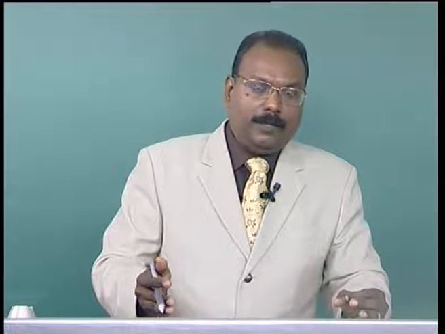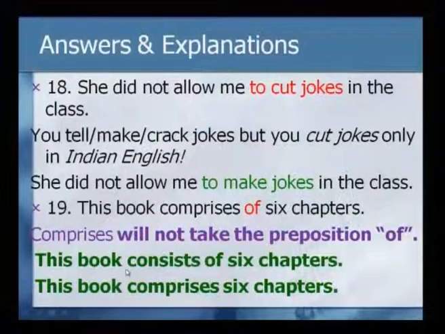Now, if you are used to using the preposition of, you cannot use it with comprise, but if you insist on using it, then the word that you can use is consist, not comprise. Look at this. This book consists of 6 chapters, that is correct, but if you have to use comprises, then you have to say this book comprises 6 chapters.